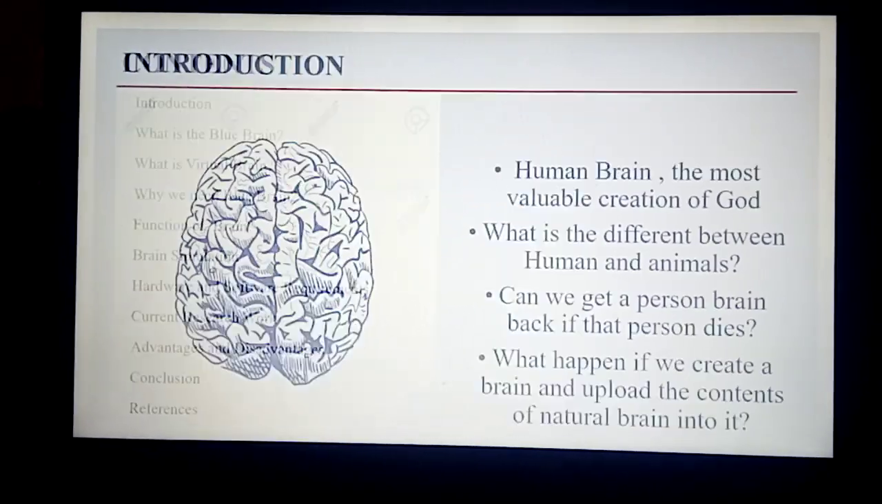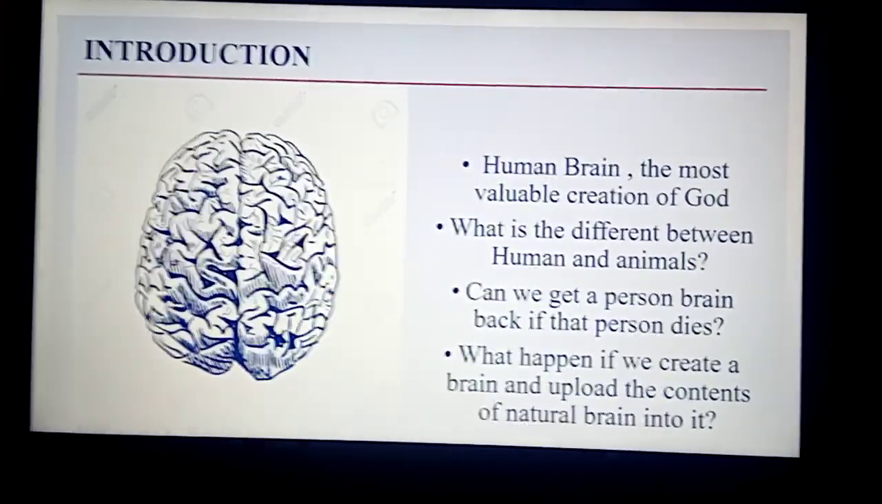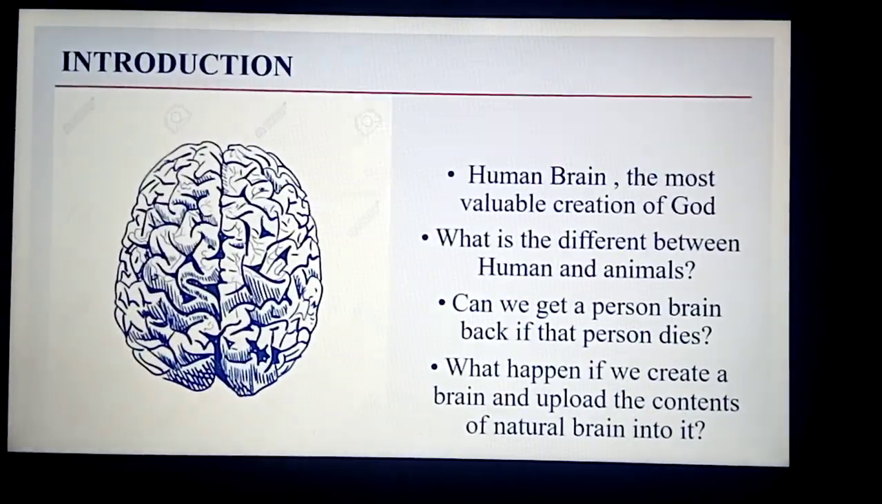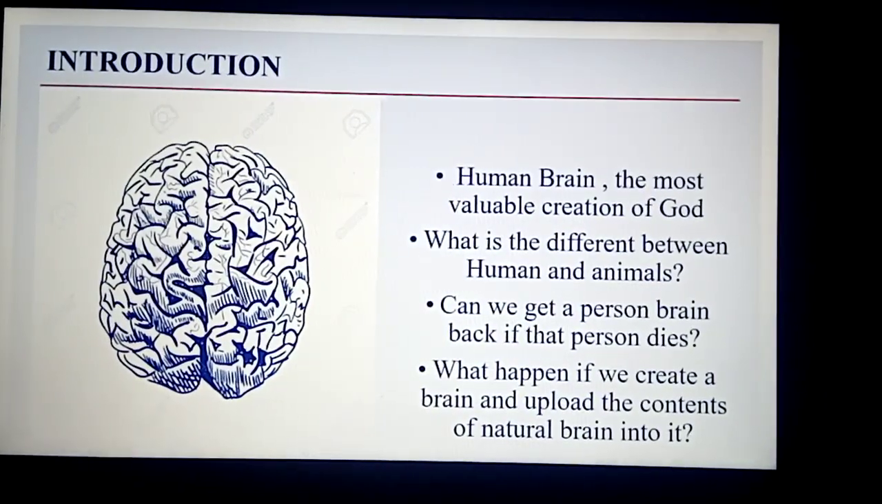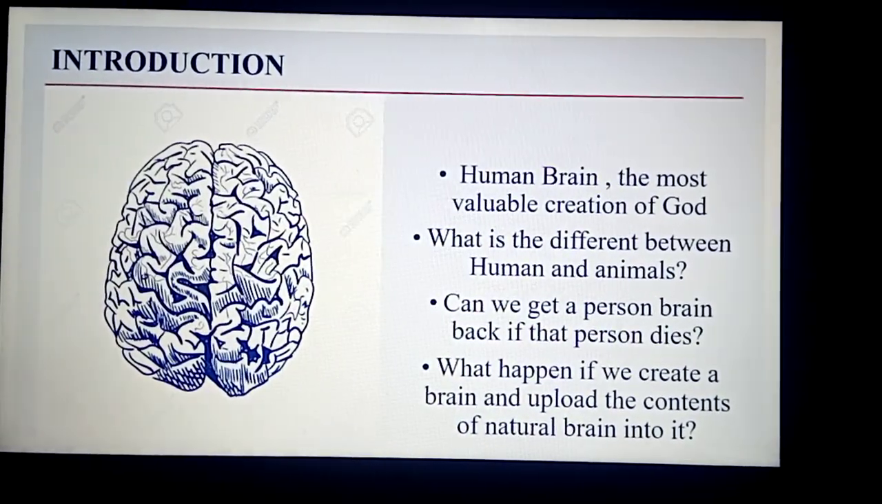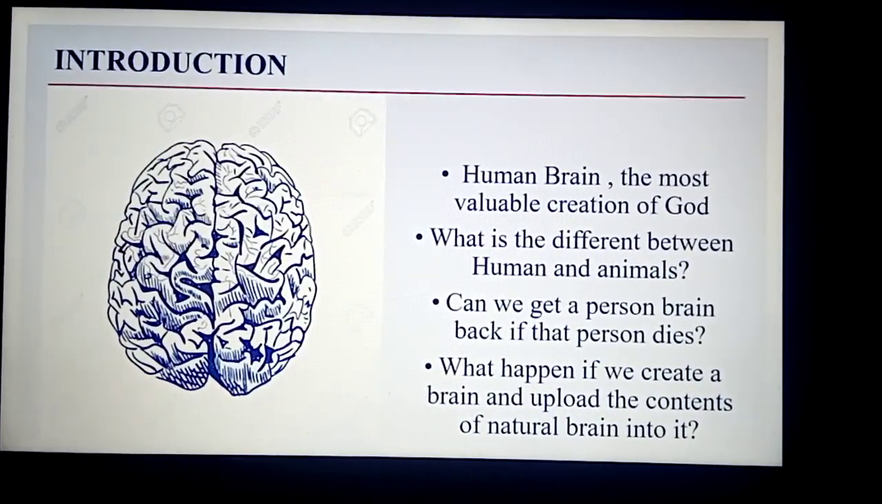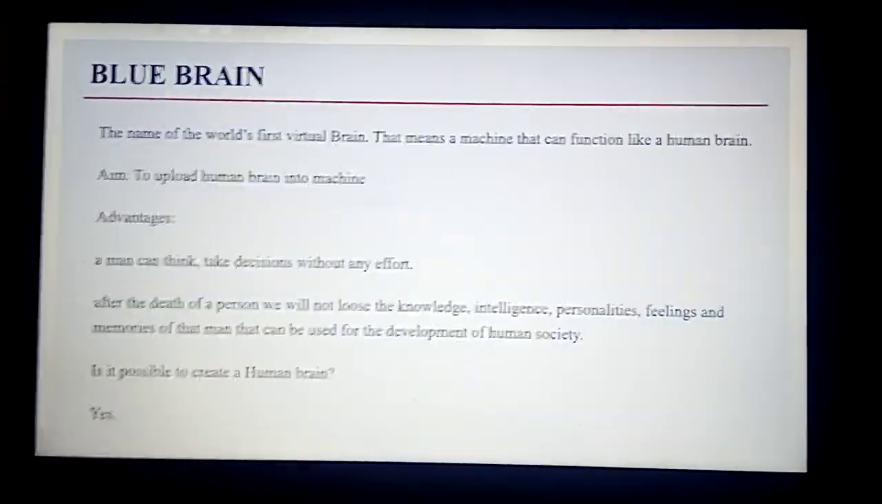In the introduction of the blueprint we have first introduced the human brain. So what is the human brain? The human brain is the most valuable creation of God. What is the difference between the human and the animal? Can we get a person's brain back if that person died? And now we are going to discuss the blueprint.